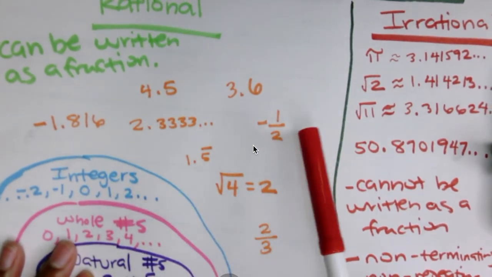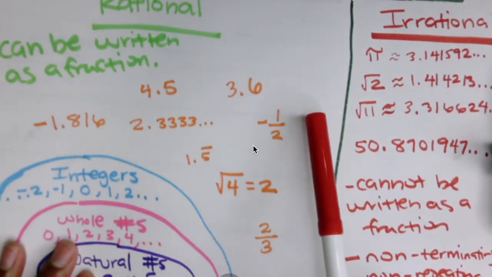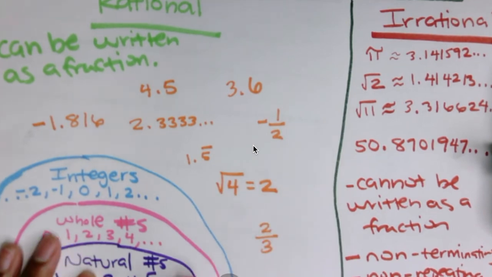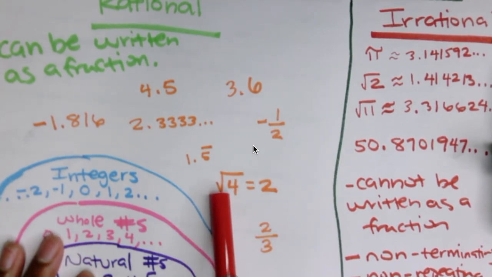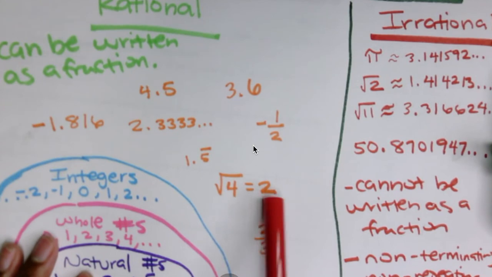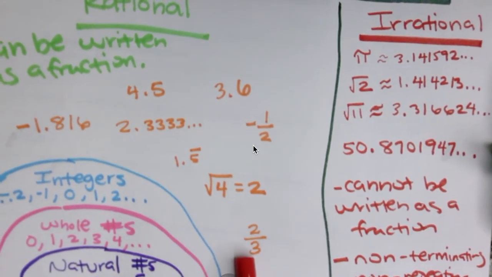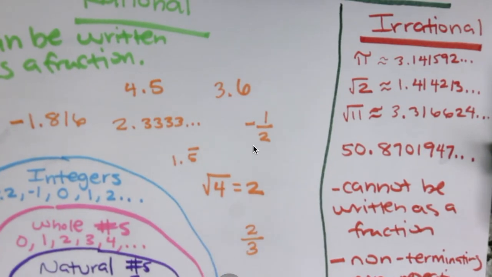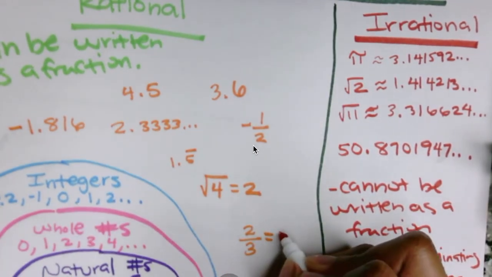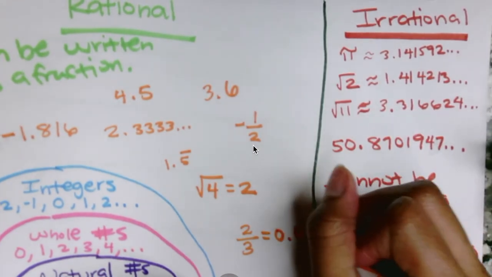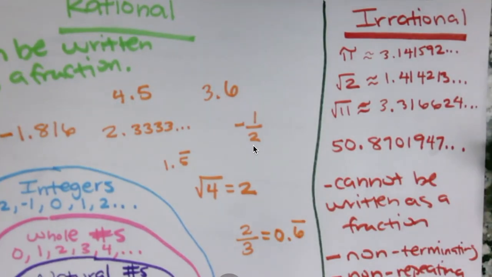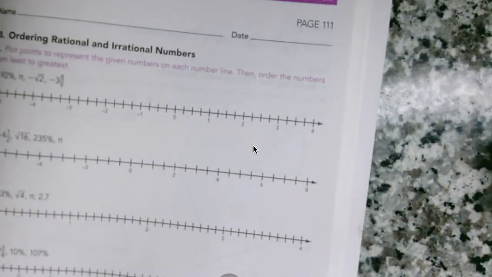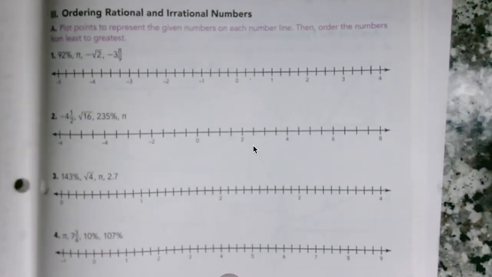Negative 1/2, I know I can make that into a decimal: negative 0.5. Square root of 4, I can make that into a decimal because the square root of 4 is really 2, or 2.0. 2/3, I can make that into a decimal. It's going to be repeating, right? So it's equal to 0.6666 repeating. So order these numbers, do the best that you can, from least to greatest. Okay.